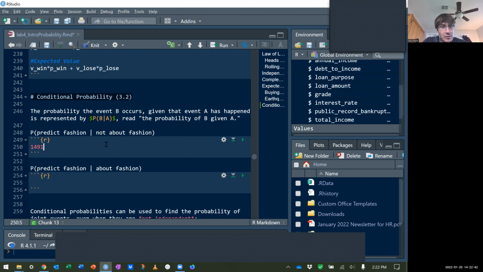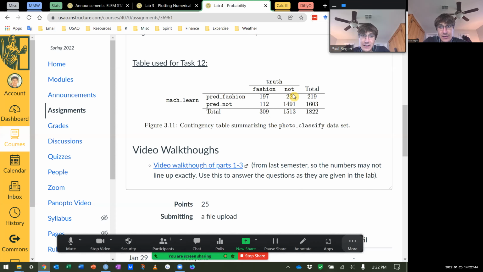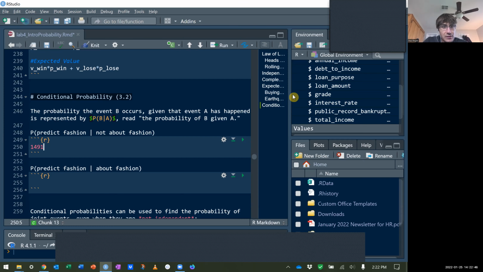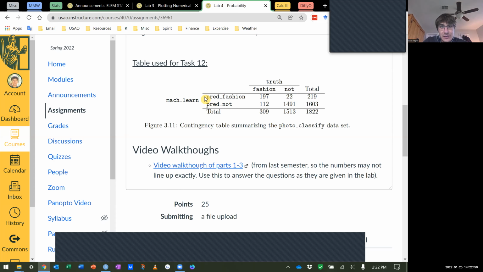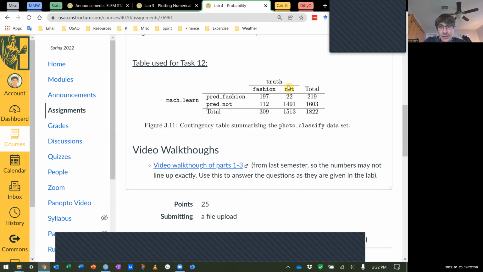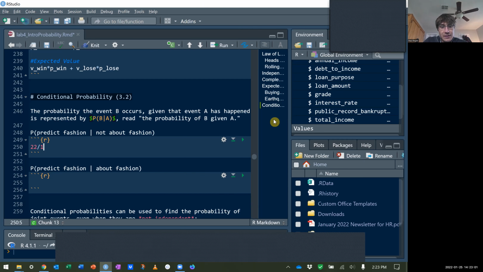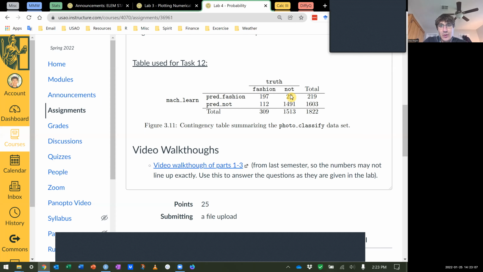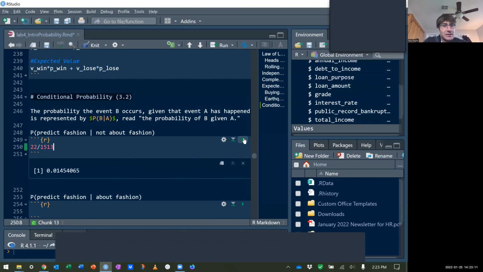Oh no, 22 of the not about fashion predicted fashion. So 22. And not about fashion was a total of 1513. So that's the probability of predicting fashion given that it's not about fashion: 22 of the total not about fashion. So 1.4%.